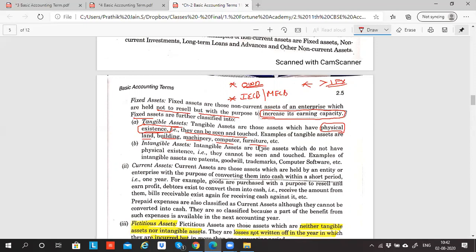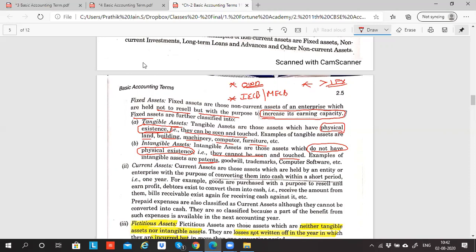So, are there any other assets which are assets but we cannot see and touch? Yes, those are called intangible assets. Intangible assets are those assets which do not have physical existence. They are not physically available to touch. They cannot be seen and they cannot be touched. Examples of intangibles are patent. What is the meaning of patent? Any idea what a patent is?